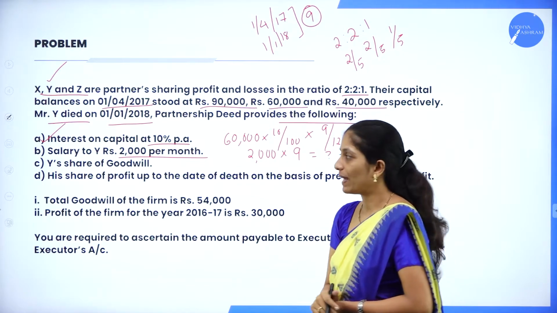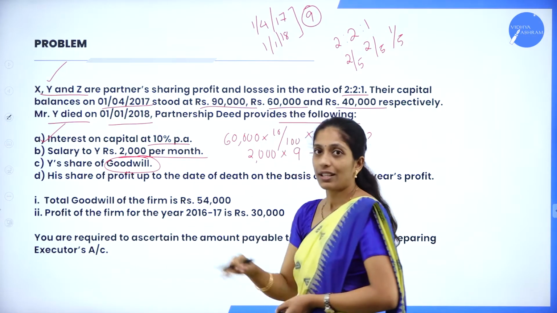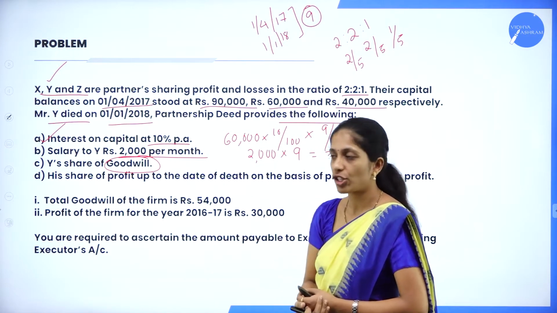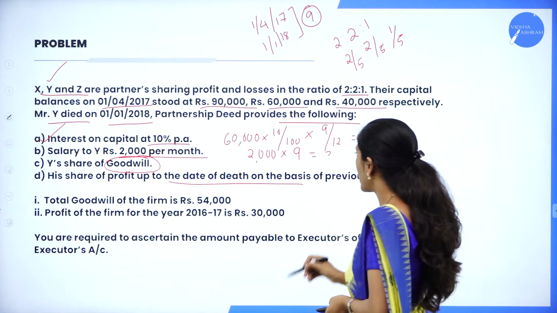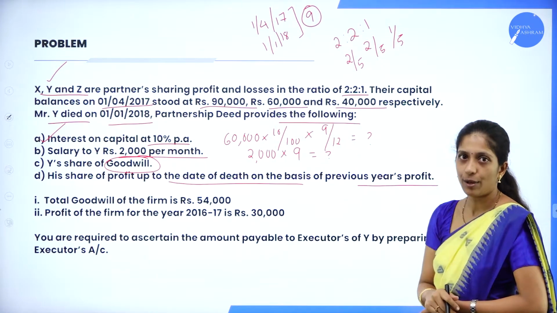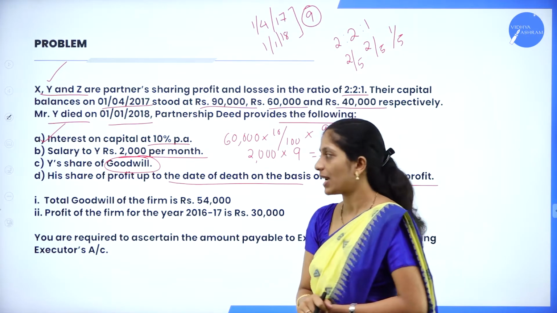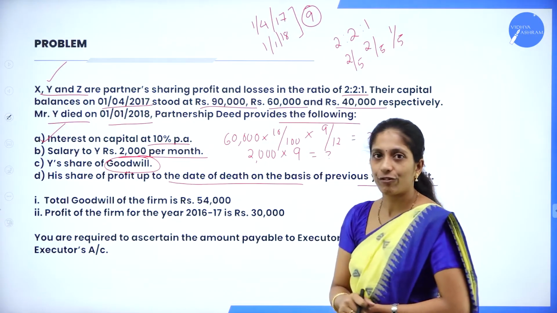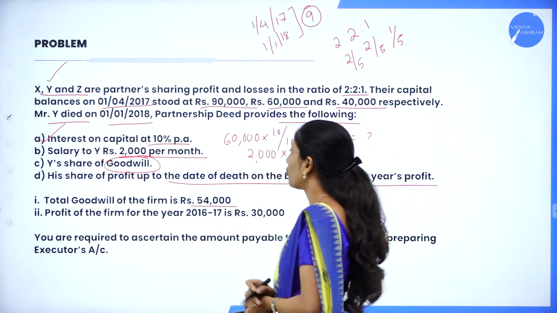Y's share of goodwill. We don't know what is the firm's goodwill. Let us see later. Now they have told that we have to give Y's share of goodwill. Next, his share of profit up to the date of death on the basis of previous year profit. So we have to give the profit based on previous year profit. Let us see what other information they have given further. Total goodwill of the firm is 54,000.